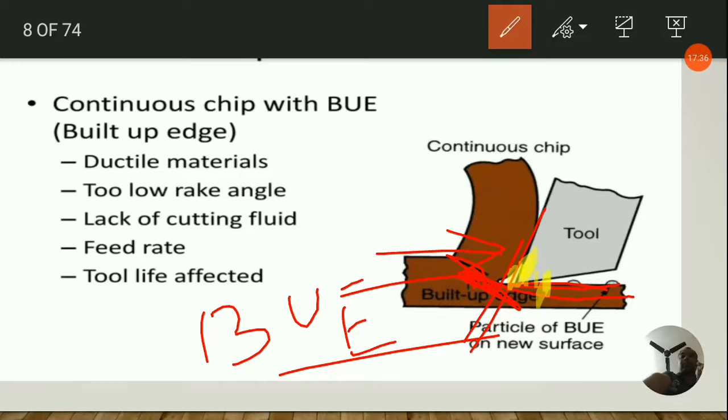So that is the only advantage of having built up edge: the life of the tool is enhanced, because the material is being cut by the built up edge, or the material adhering to the tool tip, and not by the tool tip itself. That is the only advantage of continuous chip with built up edge. Built up edge is not harmful while rough machining, so keep in mind that in rough machining it is very useful for greater tool life.